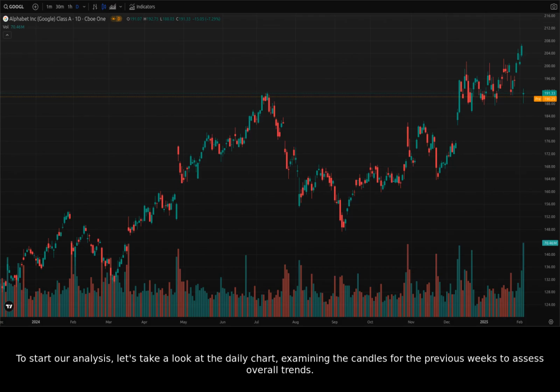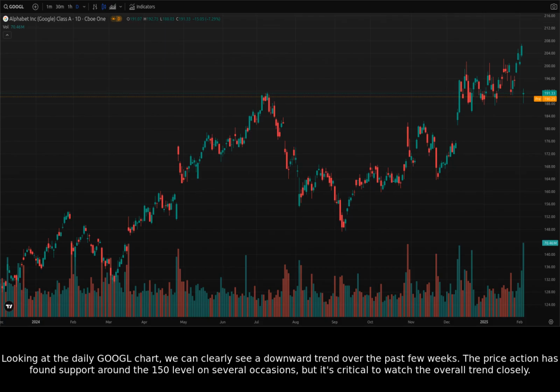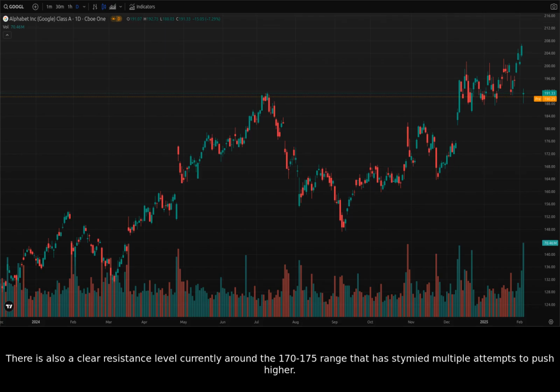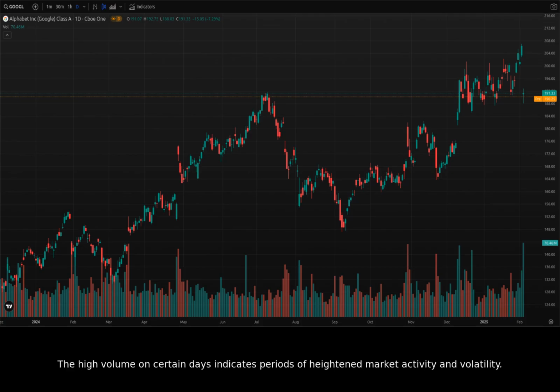to assess overall trends. Looking at the daily Google chart, we can clearly see a downward trend over the past few weeks. The price action has found support around the 150 level on several occasions, but it's critical to watch the overall trend closely. There is also a clear resistance level currently around the 170 to 175 range that has stymied multiple attempts to push higher. The high volume on certain days indicates periods of heightened market activity and volatility.